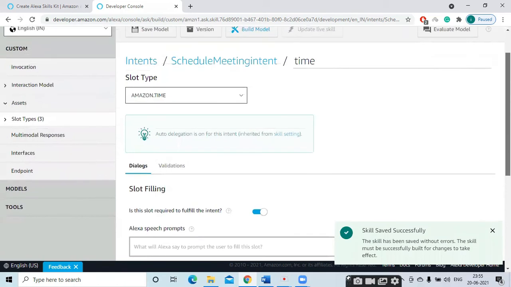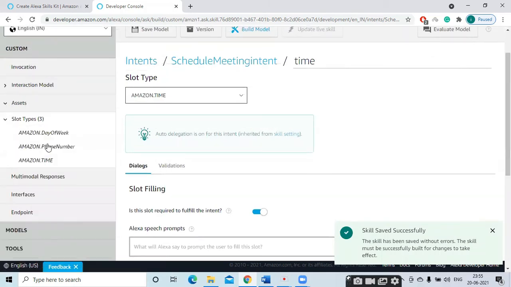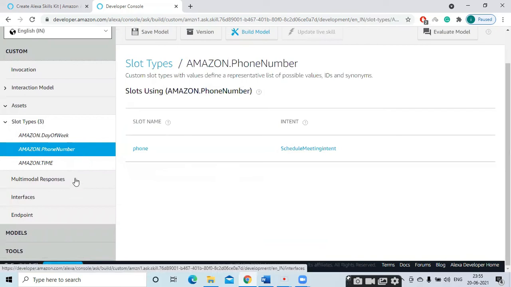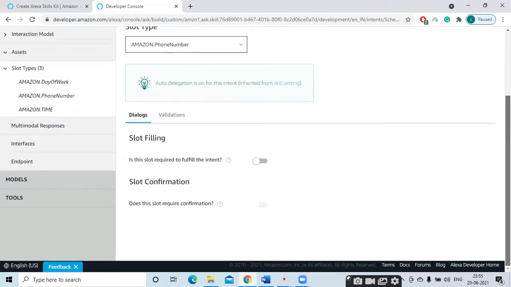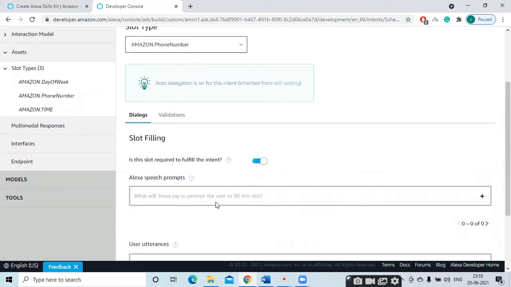And now go to the third one, phone number. So it is in alphabetical order. The third one is phone number. Check here, phone, Amazon phone number slot type. So what will Alexa say? I said, Alexa, schedule a meeting. Then Alexa should ask me what is the day of the meeting. Then I should say the day of the meeting, for example, Monday or Sunday. And the next question Alexa will ask is, what is the time of the meeting? So I should say any time. After that, Alexa should say to me, I will book a meeting.